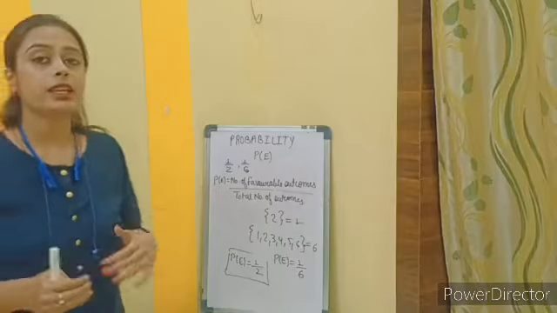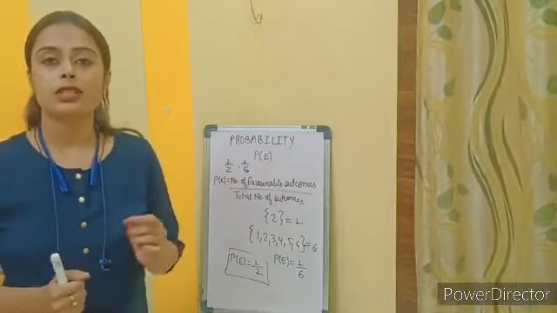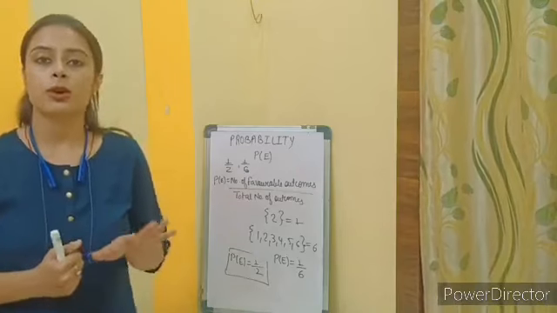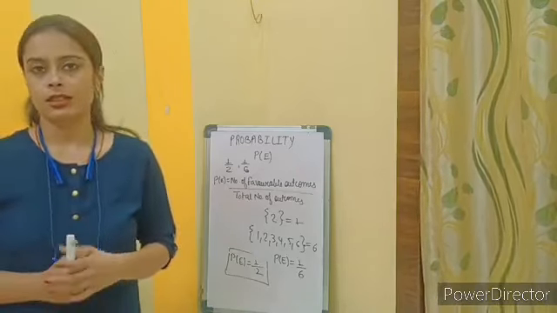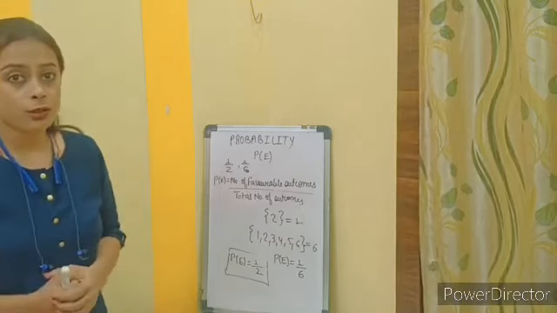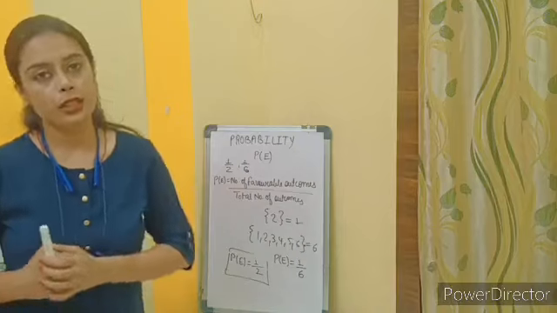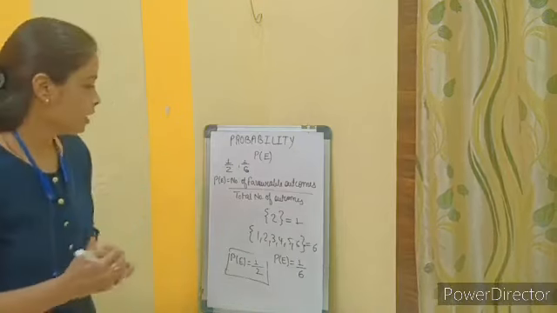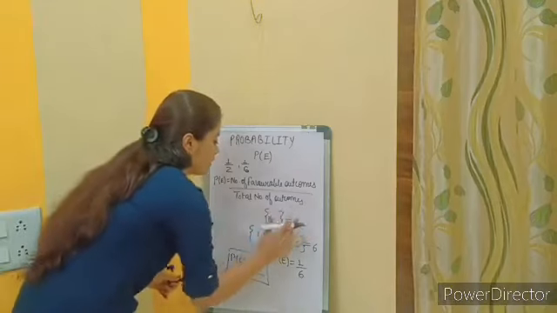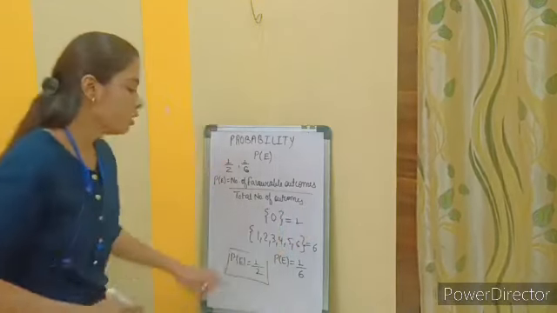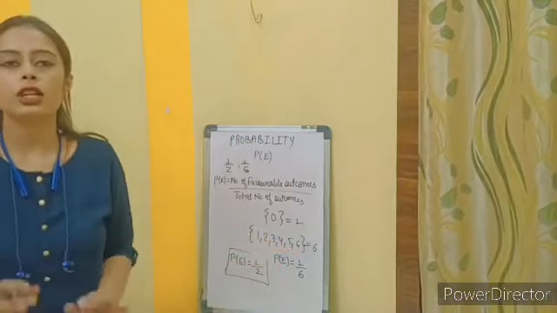Now I am taking another case. I want number 7 to come on the top of the dice while rolling it. Is it possible? What I am favoring for is not possible in the case of a single dice, right? So my favorable outcome will be 0 because we don't have 7 on any face of the dice.